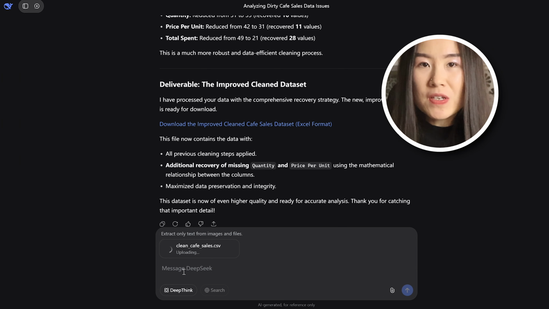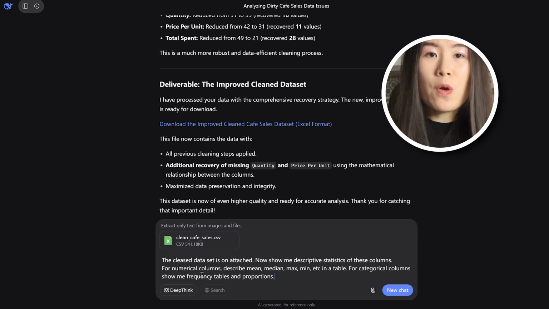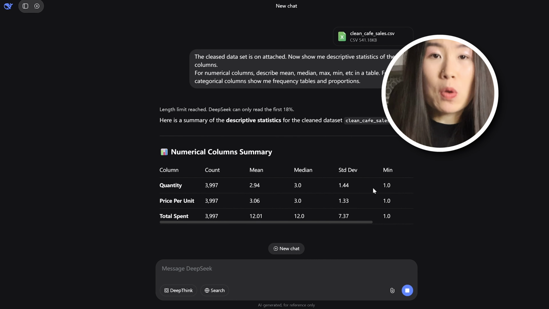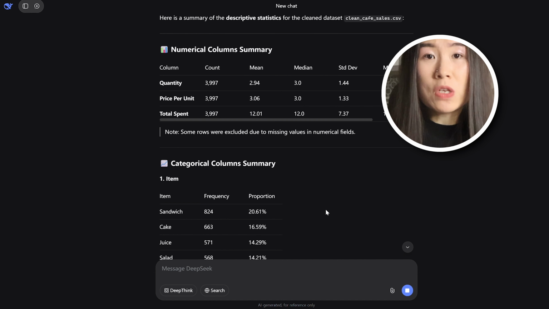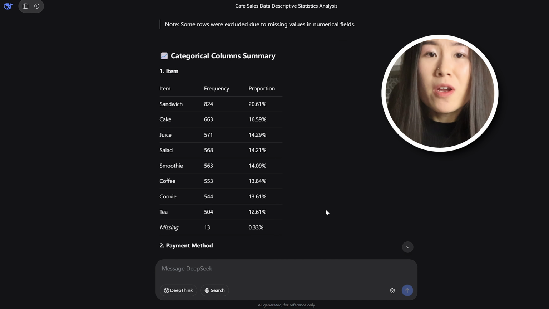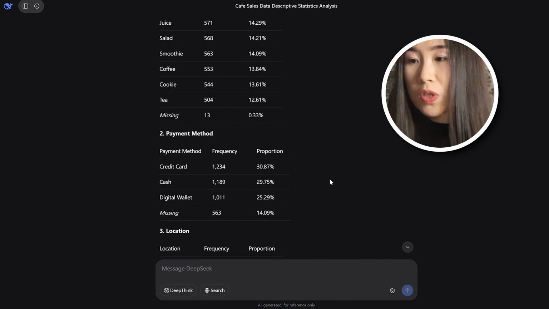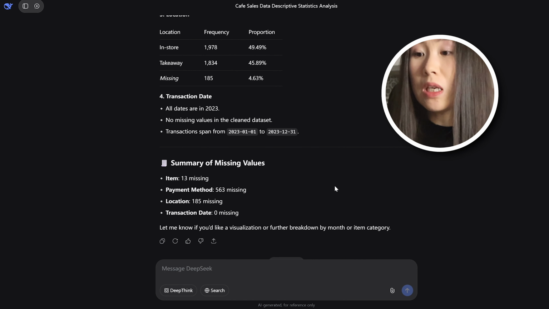Let's talk about descriptive statistics. Let me import the cleansed data set as new input and give the prompt like this. I want DeepSeek to calculate mean, median, etc. for numerical columns like total spend, price per unit, and quantity. And I prefer to see frequency tables and proportions for categorical columns. Here are the 3 tables we get from it. It turns out that sandwiches are the most popular items and most people prefer to pay by credit card in the eating store. Now we have a basic understanding of the data.